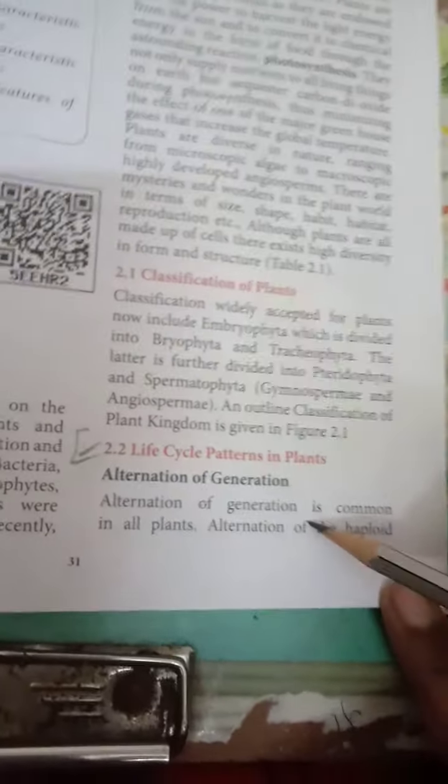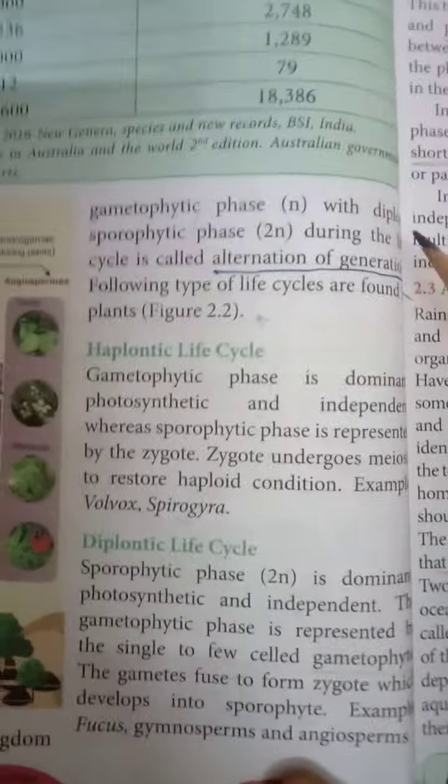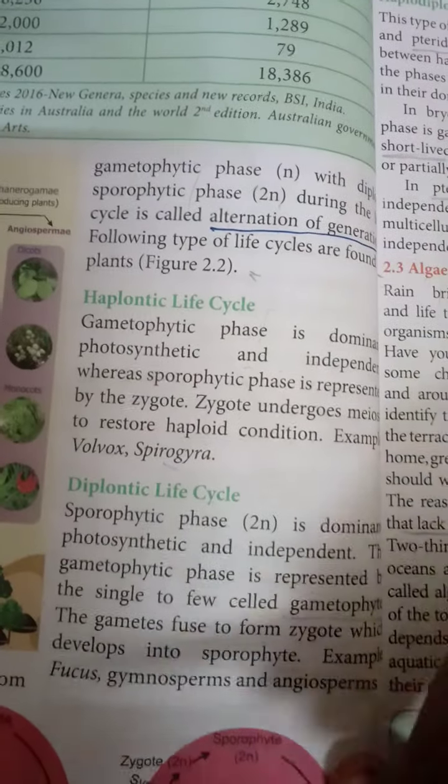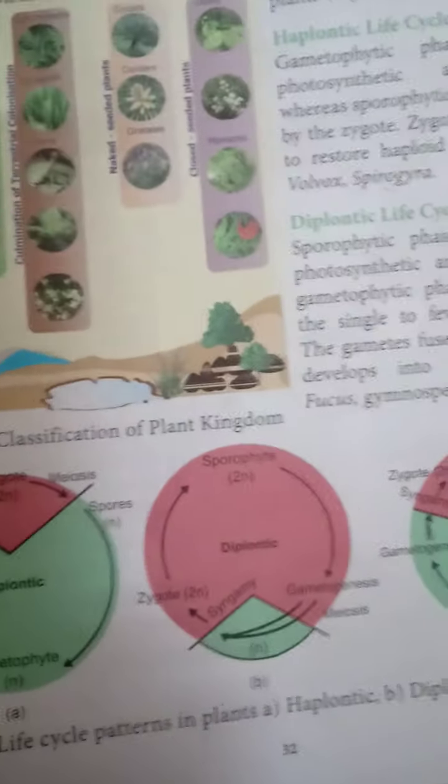Alternation of generation is common in all plants. Alternation of the haploid gametophytic phase (n) with the diploid sporophytic phase (2n) during the life cycle is called alternation of generation. We see the picture of life cycle patterns in plants: haplontic, diplontic, haplodiplontic.